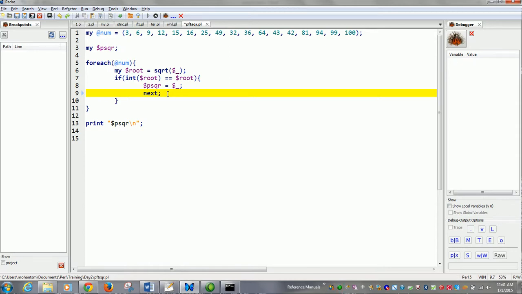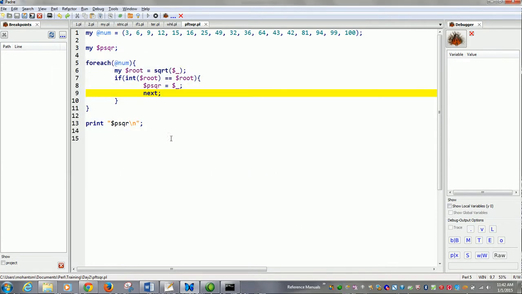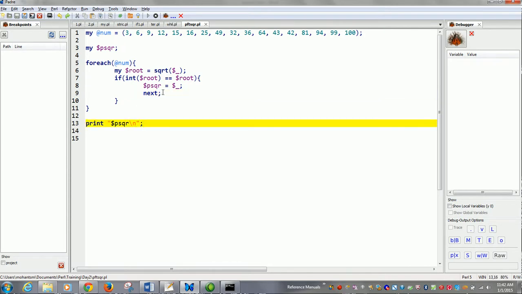Give it next 100. The last element is being found. So next means it will keep on continuing. It will keep on executing the loop, and the last thing is being returned. So we completed next.